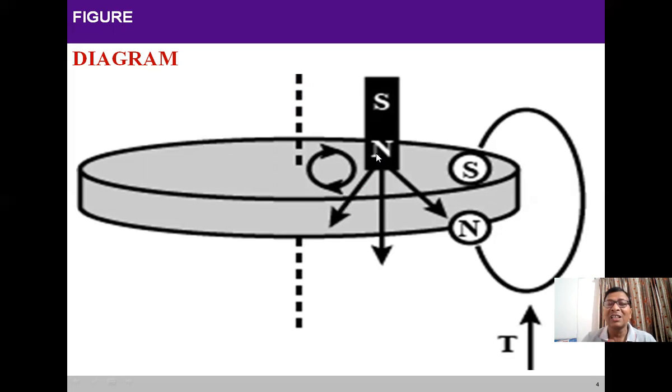A strong magnet whose north pole is downward is kept vertically above the disk, at a sufficient distance from the disk.